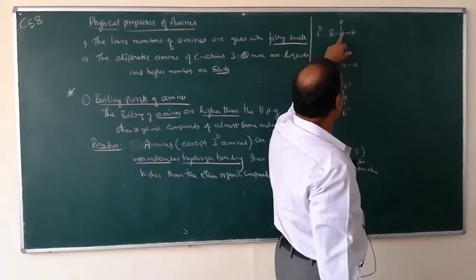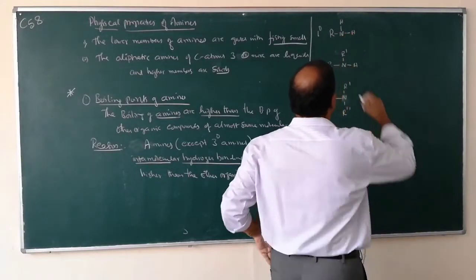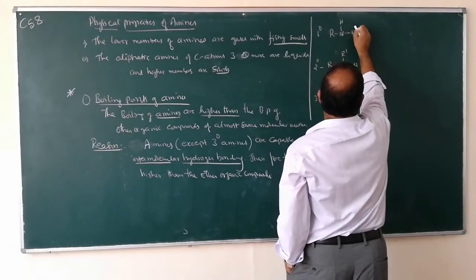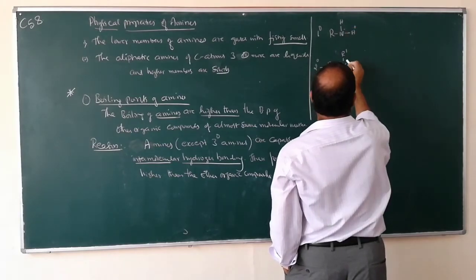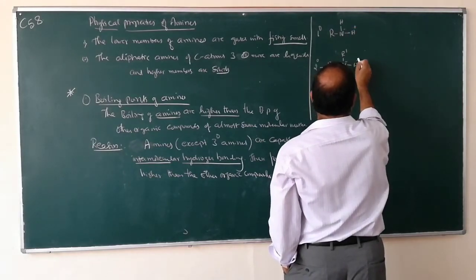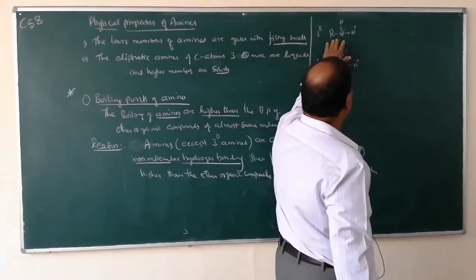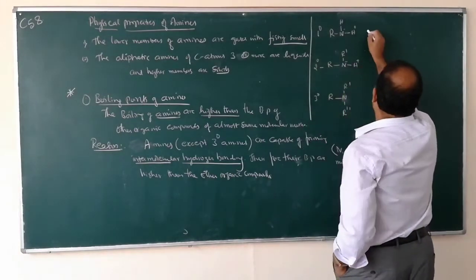So these are all polar bonds. NH bonds are polar bonds. This one is nitrogen, so this one is negative, electronegative, and this one is positive, electropositive. So when one molecule of amine comes near another molecule of amine, what happens?